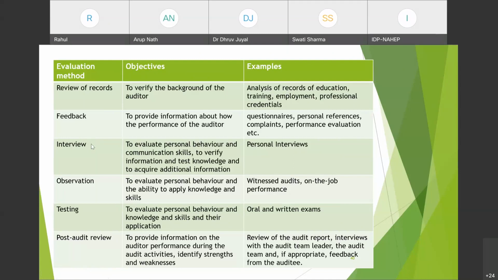Who does the auditor evaluation? For that, they must define the criteria and procedure of who will be doing this. It could be the HR person, it could be a senior auditor, but whatever they have provided, it should be defined in their procedures that the HR person will be doing this or a senior auditor in the company will be doing it.